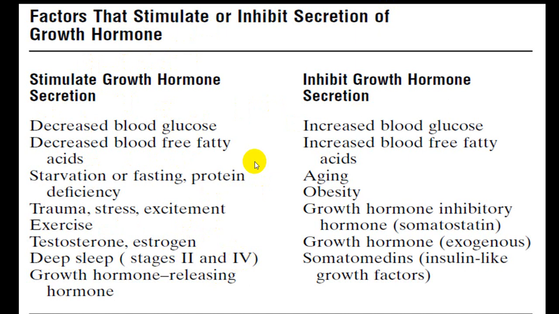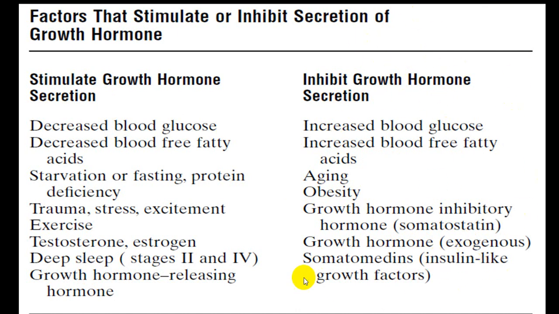In stage 2 and stage 4 also there will be release of growth hormone, and growth hormone releasing hormone will also stimulate. This is a hormone which will be released from what we call the hypothalamus. So all these factors will stimulate, while inhibition is by hyperglycemia, increased free fatty acid level, increased amino acid level, and aging, obesity, somatostatin, as well as if external growth hormone is given, then also it will inhibit the growth hormone secretion from anterior pituitary.